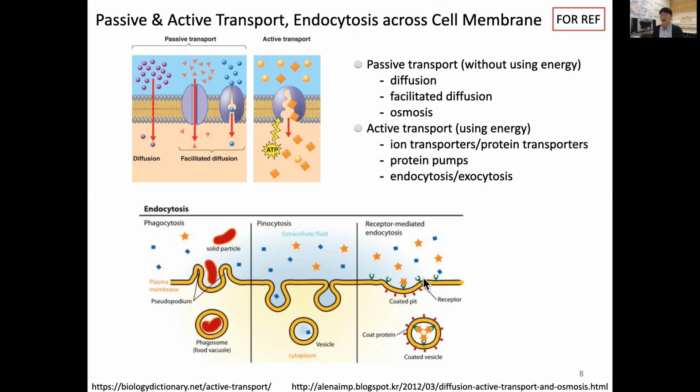Our cell membrane also has specific receptor types, and a specific receptor binds to molecules, so-called ligands. Then they create a coated pit and receptor-mediated endocytosis happens. They grab the molecule and bring it inside our cell.